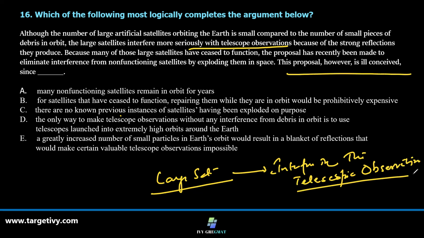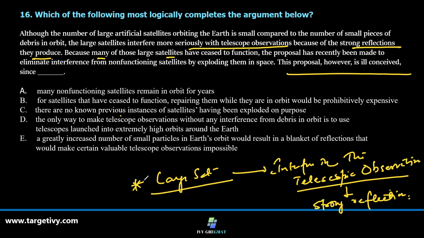Now the question is, how does it happen? Because of strong reflections. Now, because there are many large satellites which have ceased to function, the proposal has been made to eliminate these large satellites by exploding them in space.